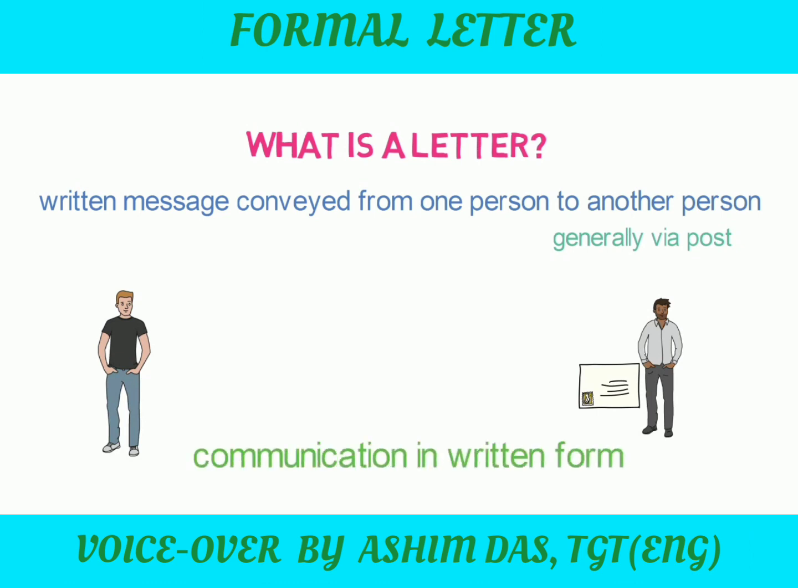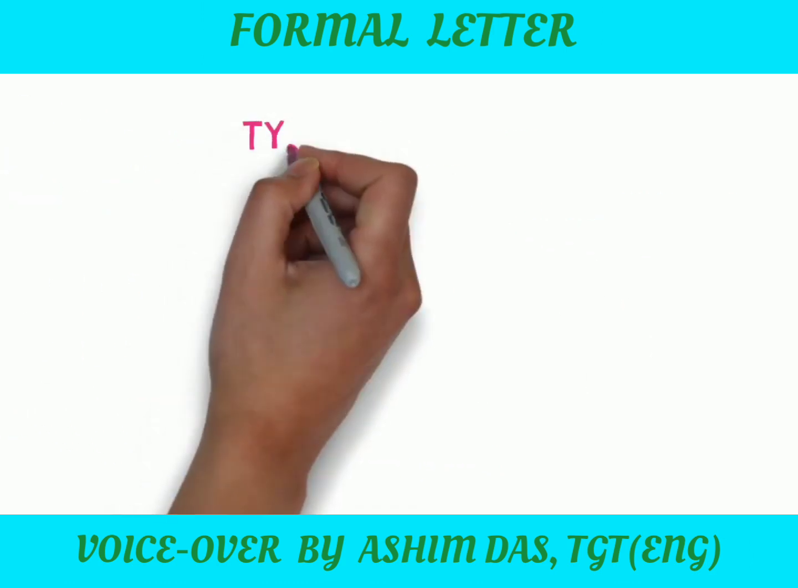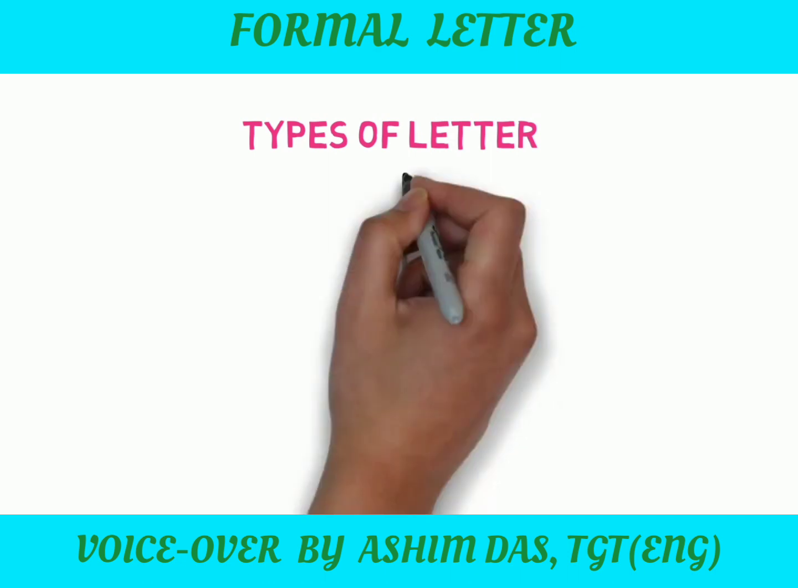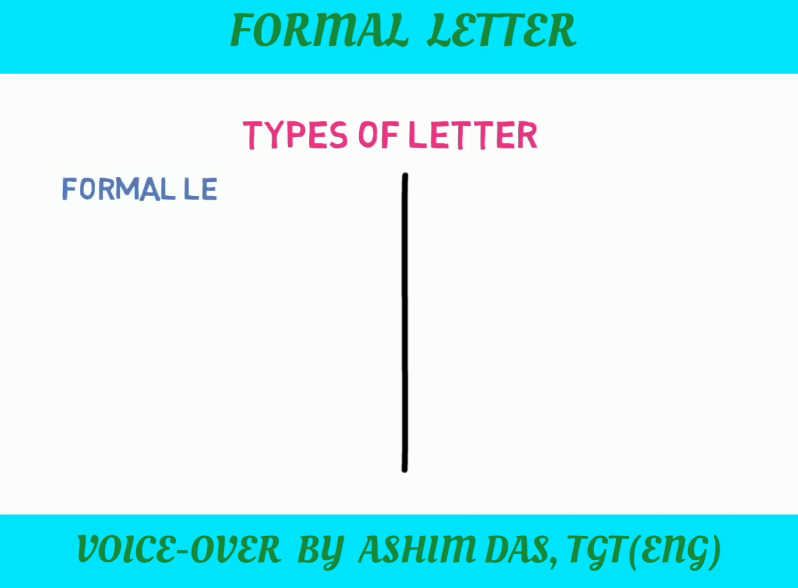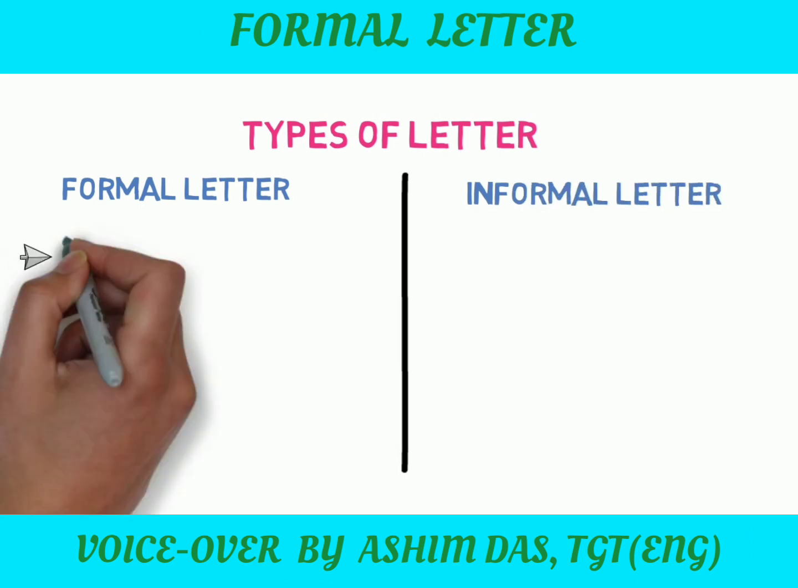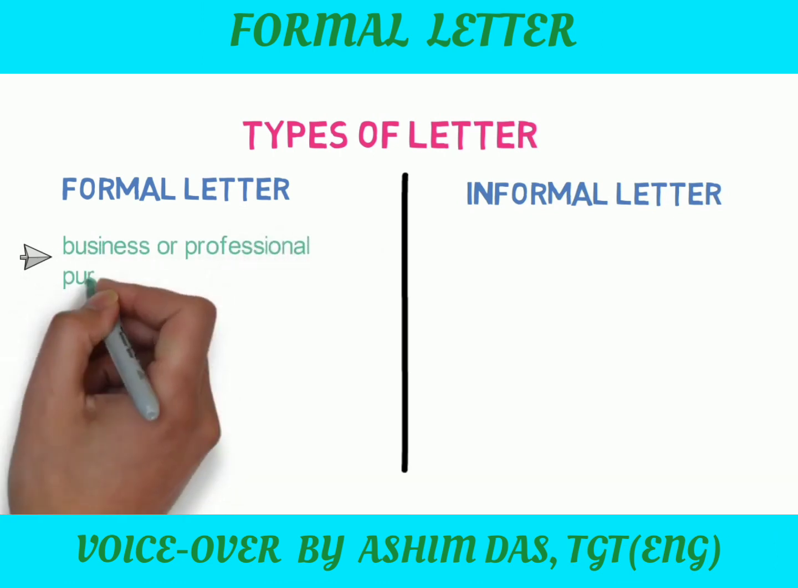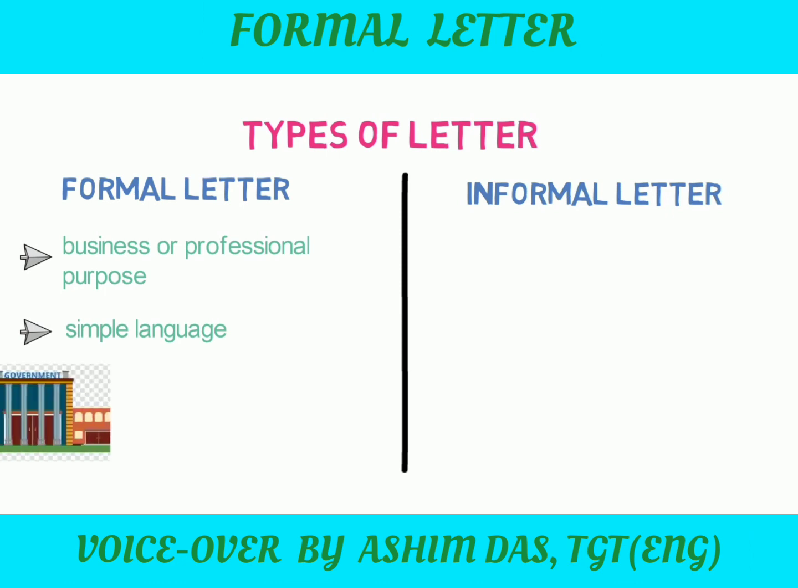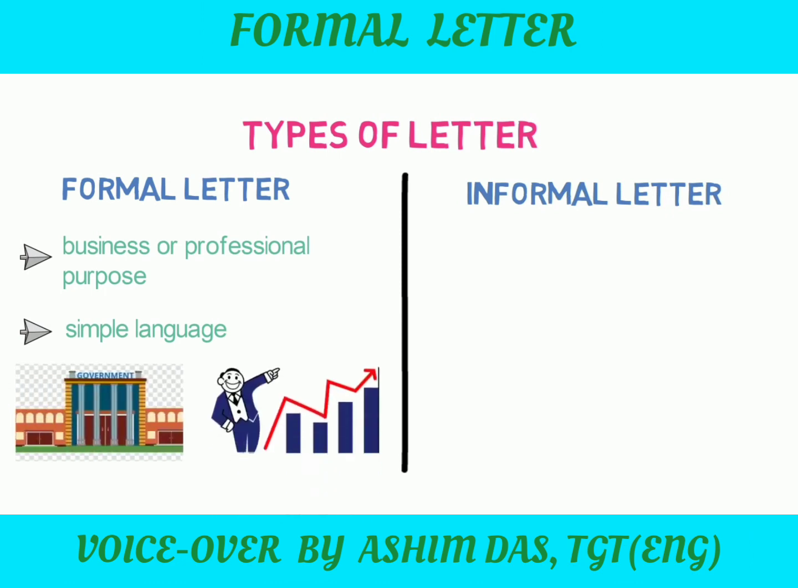Now let's look into different types of letters. Letters are mainly divided into two types: formal letter and informal letter. So what does a formal letter contain? The formal letter is written for business and professional purposes. It has a specific objective in mind. It uses simple language, easy to read and interpret. Formal letters are usually written to government departments or business institutions, schools, etc., instead of an individual.